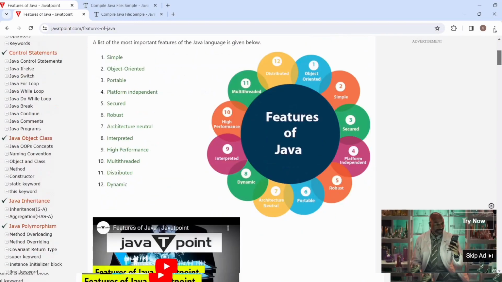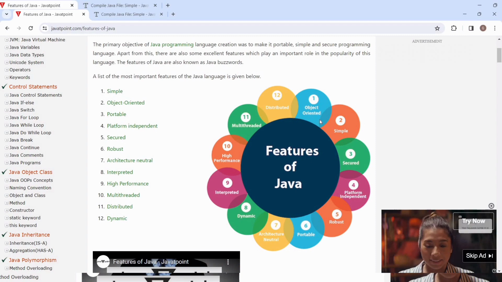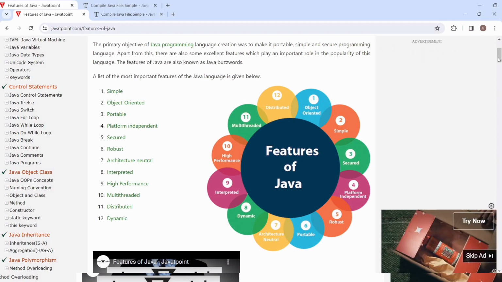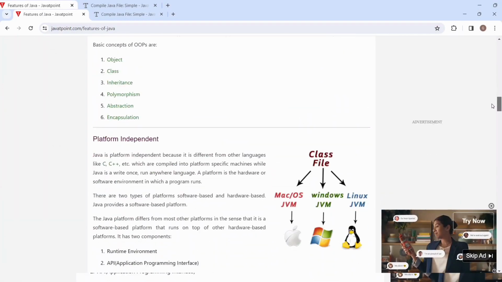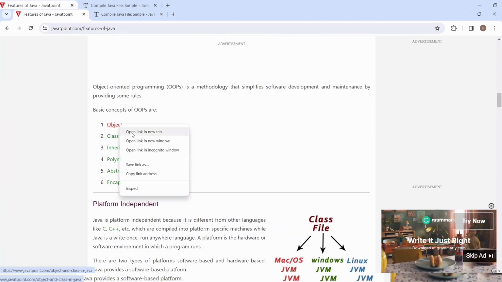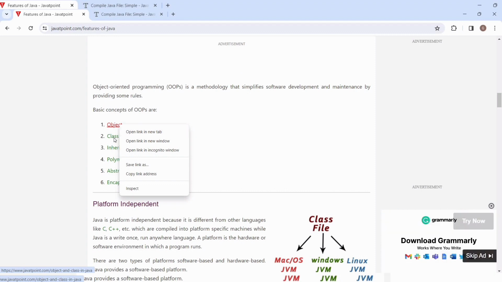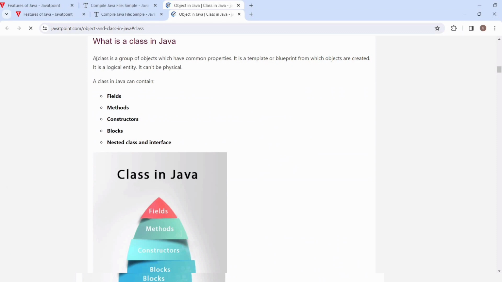What you have to remember mainly is object oriented. So I will be explaining object oriented, as this is asked in interviews. What is a class? A class is a group of objects which have common properties.